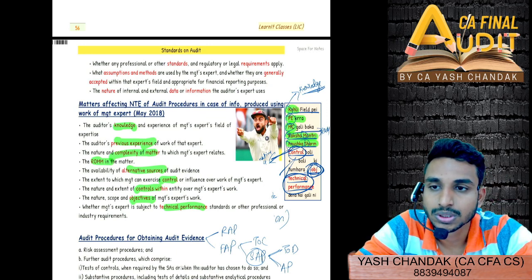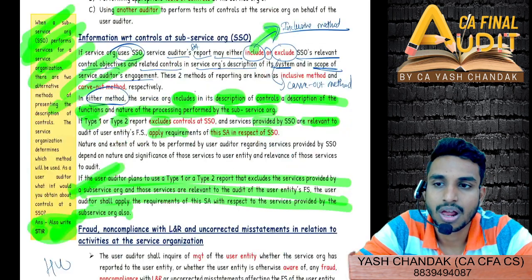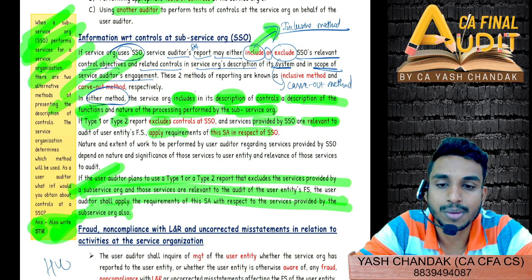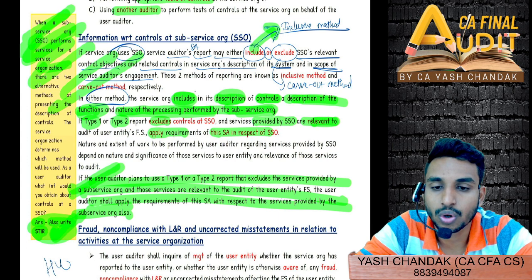Yes, we have to write that, but apart from that, what extra additional points are there in the case of an SSO?